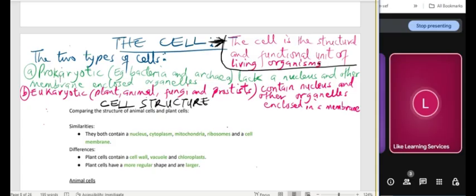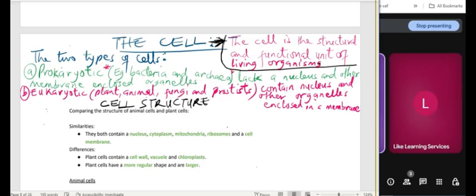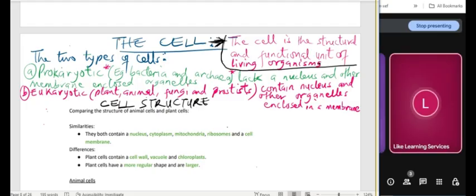All right, there are 2 types of cells. All living organisms can be classified into 2 types of cells. There is the prokaryotic, the one I wrote in green, and then there's the eukaryotic, the one I wrote in red. Can you give me examples of prokaryotic cells? For example, bacteria and archaea. Bacteria have prokaryotic cells, archaea have prokaryotic cells. Now, what are prokaryotic cells? Prokaryotic cells lack a nucleus and other membrane-enclosed organelles. In other words, organelles that are covered by a membrane.